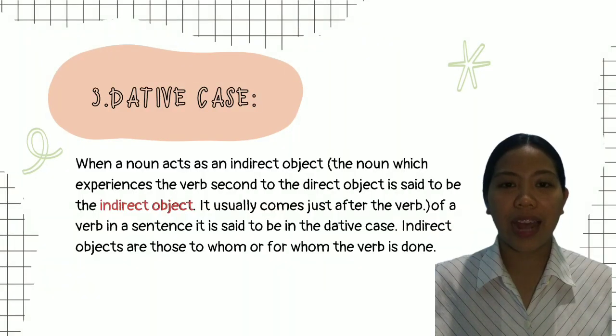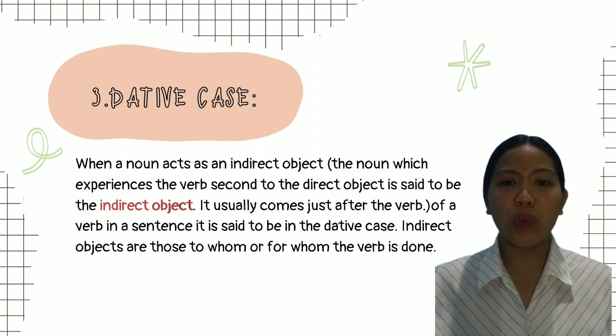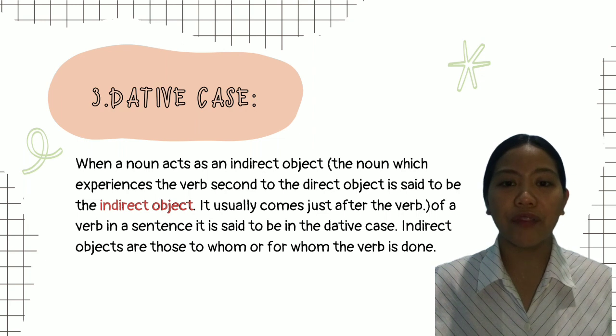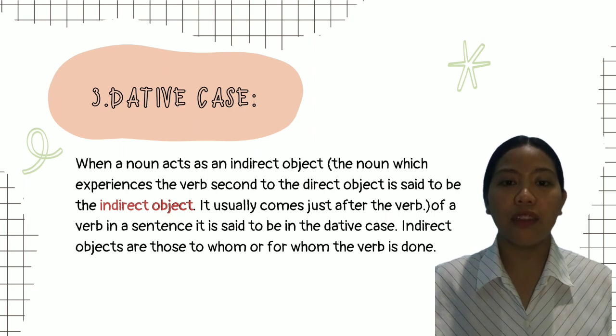Third, we have the dative case. When a noun acts as an indirect object, the noun which experiences the verb second to the direct object is said to be the indirect object. It usually comes just after the verb in a sentence. It is said to be in the dative case. Indirect objects are those to whom or for whom the verb is done.